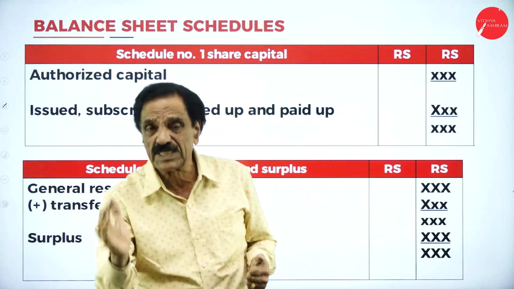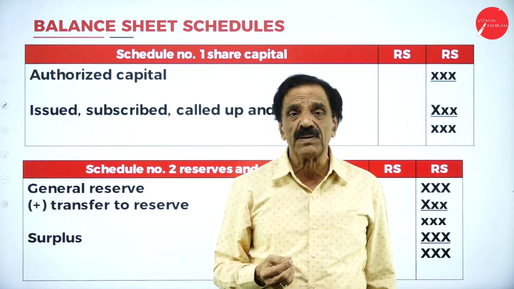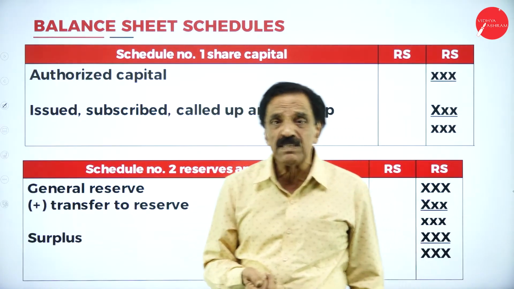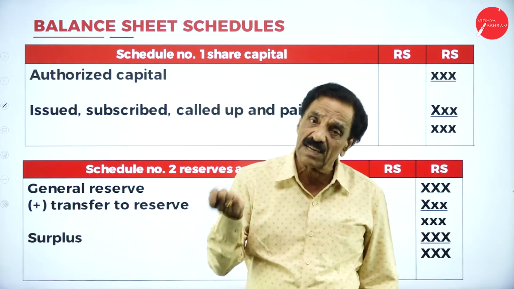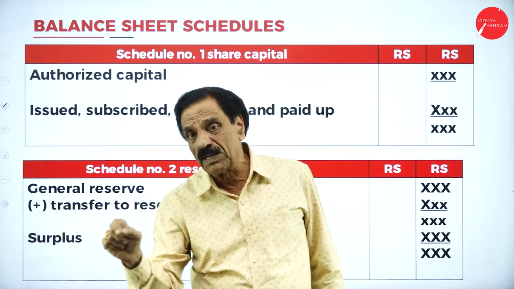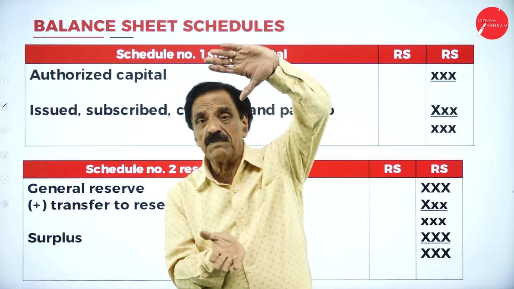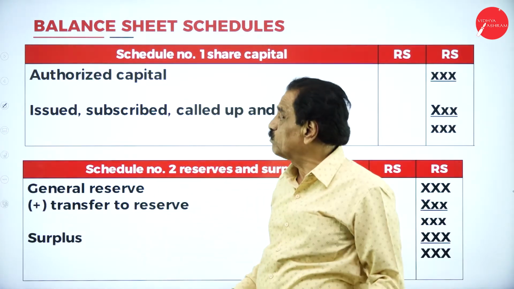This goes to the asset side. Come back to the other side. Fifth is the fixed assets. Sixth is the investment. Seventh is the current assets, loans and advances. Eighth is the current liability. Ninth is the miscellaneous expenditure, that is called preliminary expenses. So it will be in the vertical column, and it should tally. But before that, you have to prepare like this.